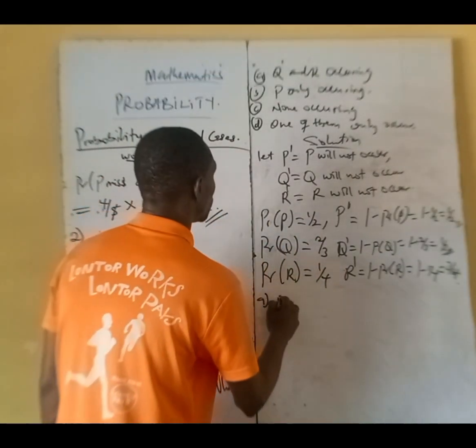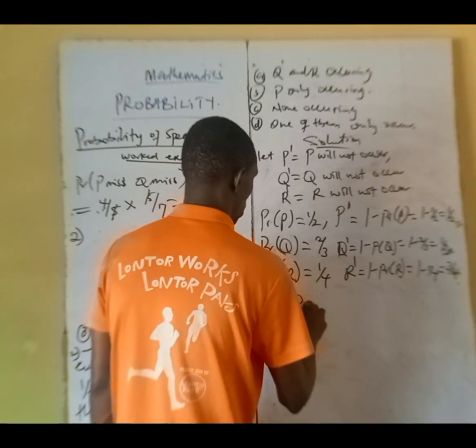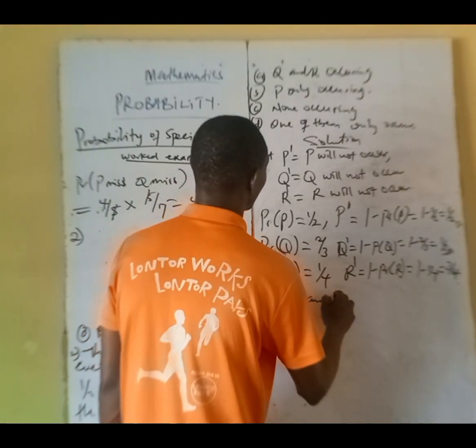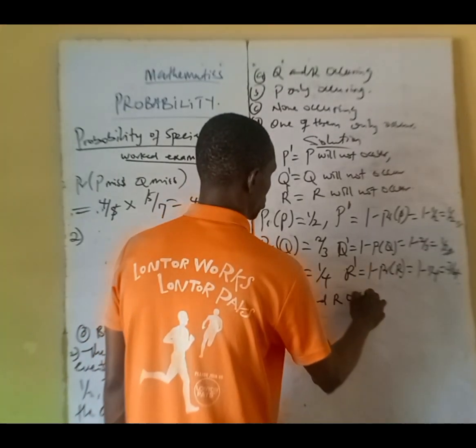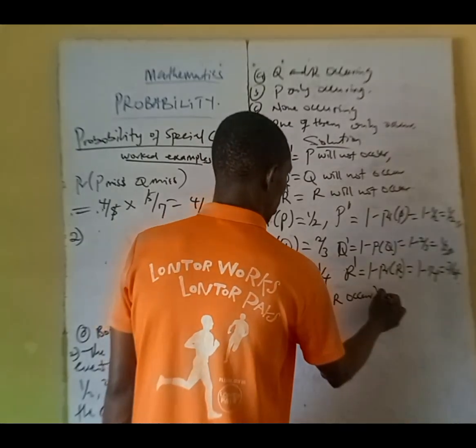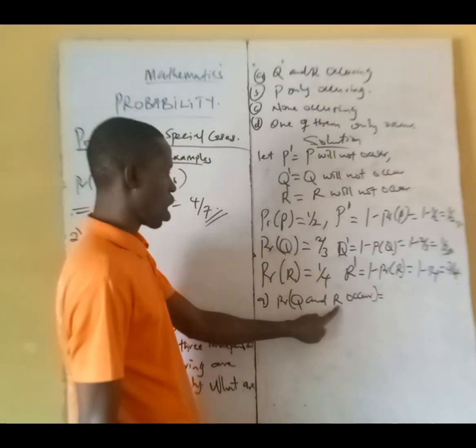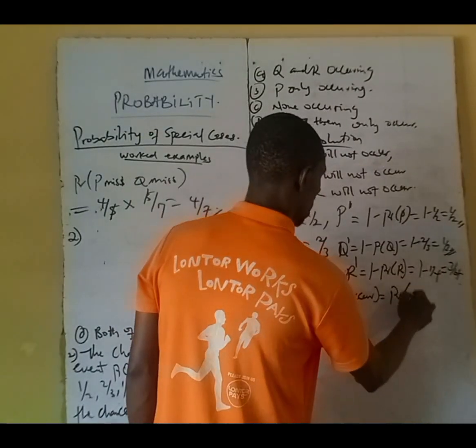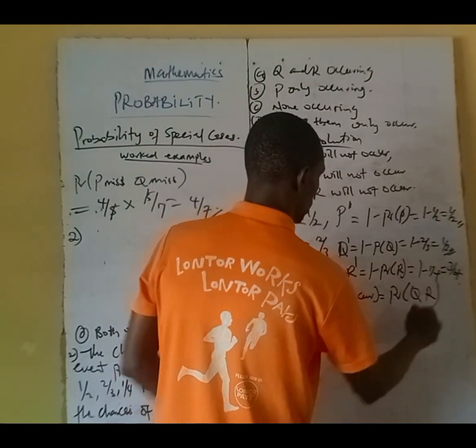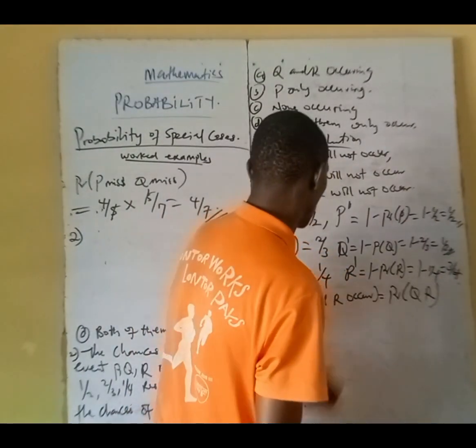A says probability that Q and R occur, that is Q occurs, R occurs.